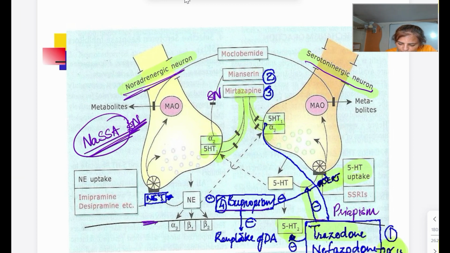Another one is bupropion. Now bupropion, what they are going to do, they are going to block the reuptake of norepinephrine and dopamine. So they are going to increase the level of dopamine also. इसमें important क्या है? They are used for the smoking cessation. इसके क्या patches they are there? So they are used for the smoking. Once you give it, they are going to cause the release of amphetamine-like substance. ठीक है? So bupropion mainly for the smoking cessation, इसमें इसका use होता है.